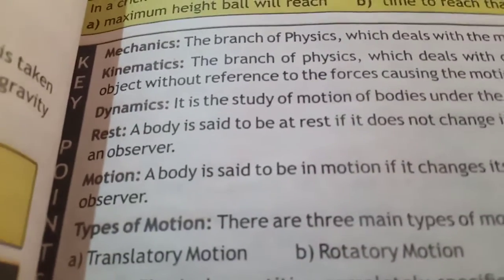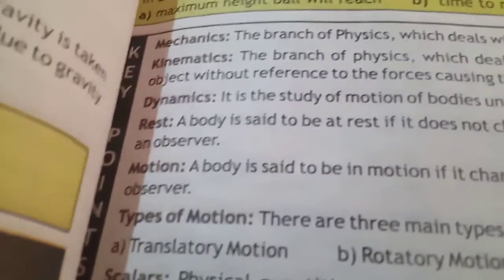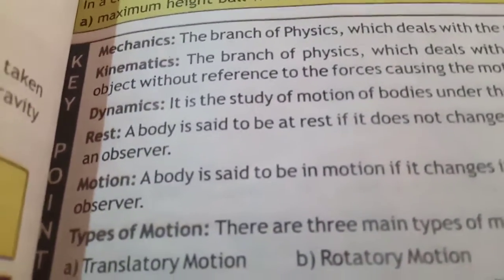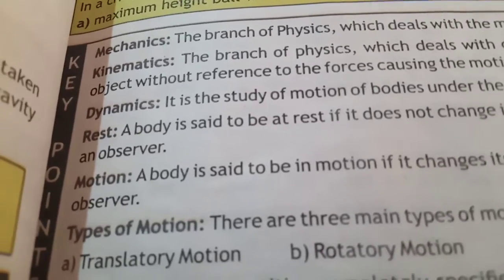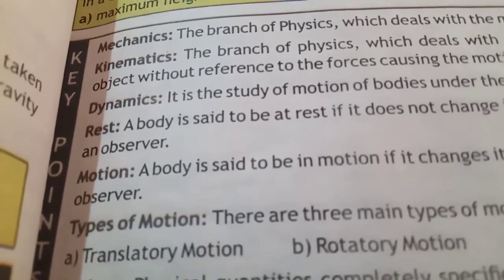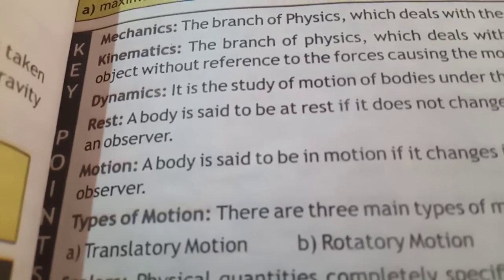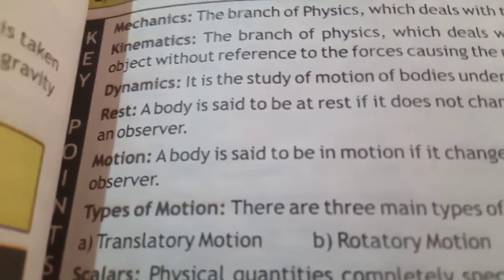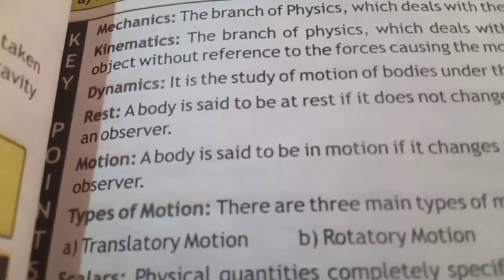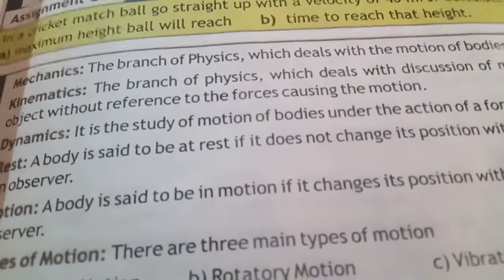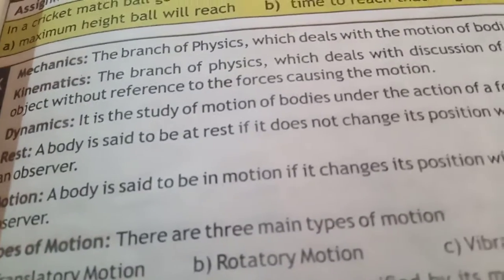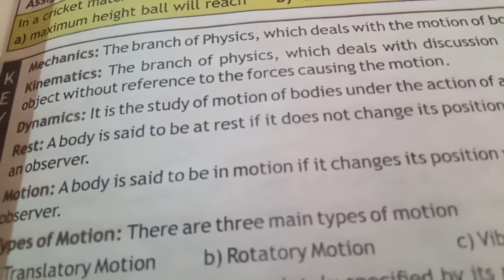Okay, so the first branch of mechanics is kinematics. Kinematics is the branch of mechanics. In kinematics we study only motion, not the cause of force, that is, why this motion occurred. We do not study that point. Kinematics is the branch of mechanics, and mechanics is the branch of physics.